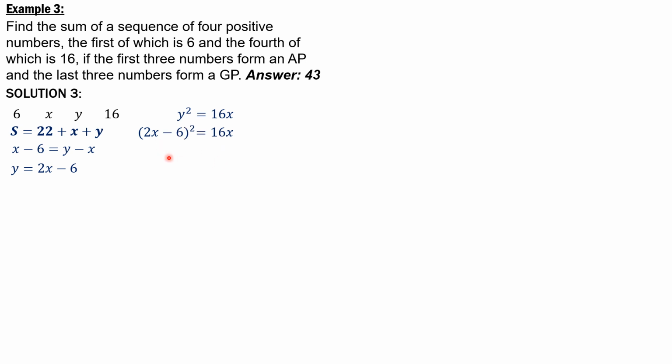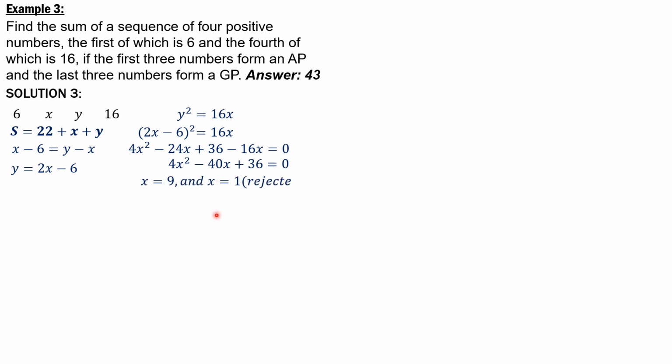Simplifying, expanding, we have 4x squared minus 24x plus 36 minus 16x equals 0. Combining like terms, 4x squared minus 40x plus 36 equals 0. Divide by 4 first, then solve for x. Then x will have the following roots, 9 and 1.